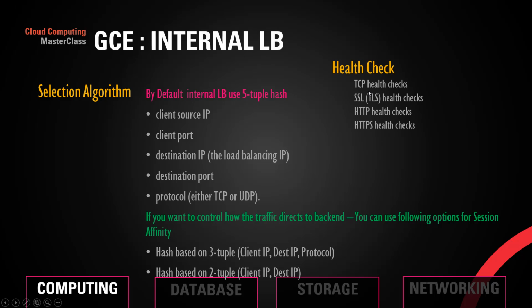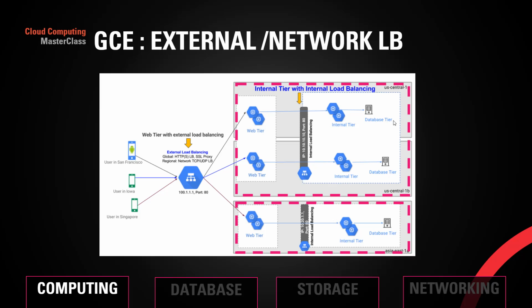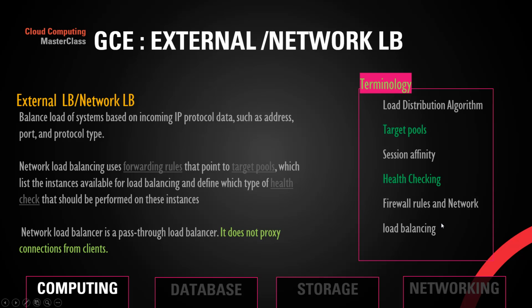Health check: you can still configure TCP health check, SSL health check, and HTTP health check, and this is what we saw already. So multiple health checks are available for you, and depending on the load balancer you use, you can choose the health check. If we look at this overall architecture, this is the internal load balancer. You can see this is within your GCP and not talking to any external services.